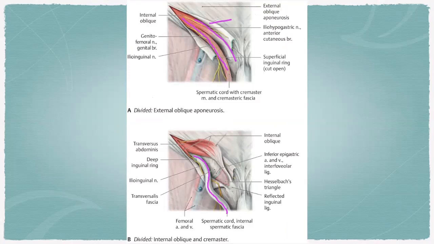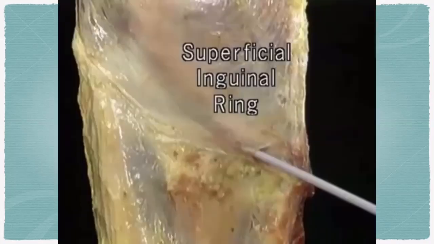These are the muscles. This is a dissection. This is the superficial inguinal ring, right? You won't appreciate it as a ring in the dissection, as it will be along with the external oblique aponeurosis.